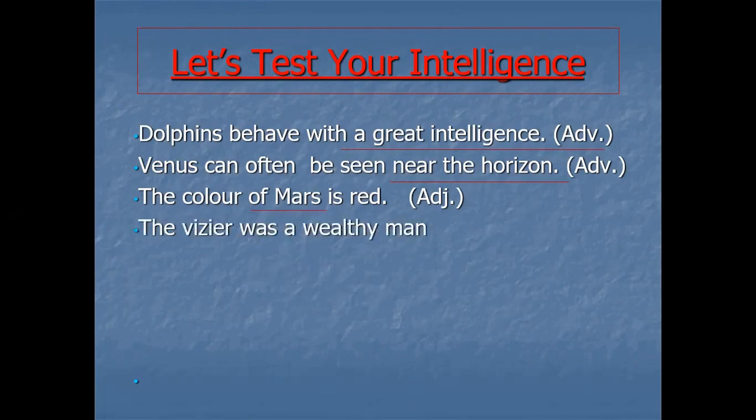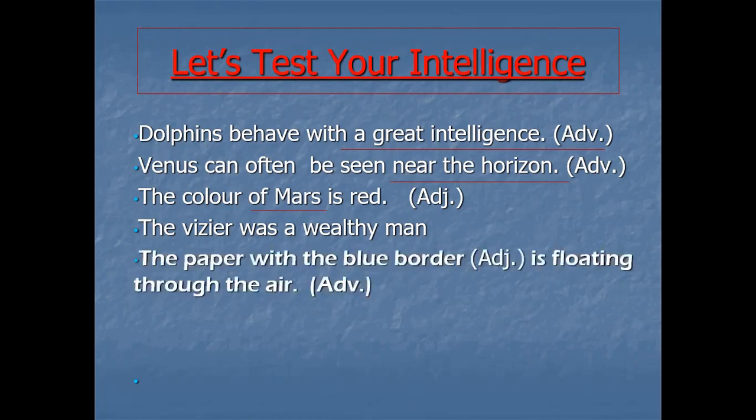The wizard was a wealthy man. Here there is no preposition phrase. So that's why this is an example of a sentence without a preposition phrase. The next we have is the paper with the blue border is floating through the air. With the blue border is describing to whom? To paper. And paper is what?